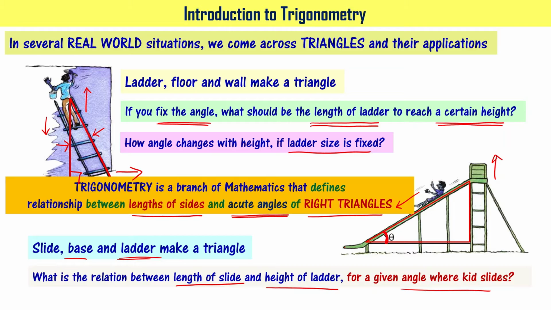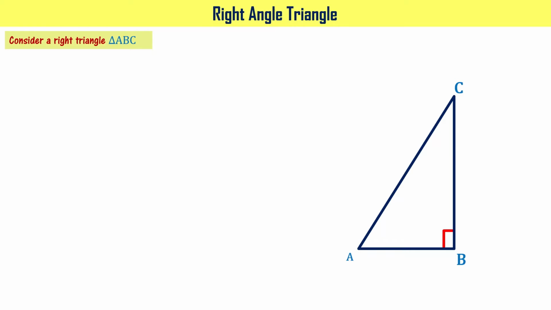Please note this. Since we are talking about right triangles, let's understand a little bit about right triangles. Let us consider a right angle triangle, triangle ABC, as shown in the figure, right? Here angle B is 90 degrees, right? It is right angled at B. It means angle B is 90 degrees.